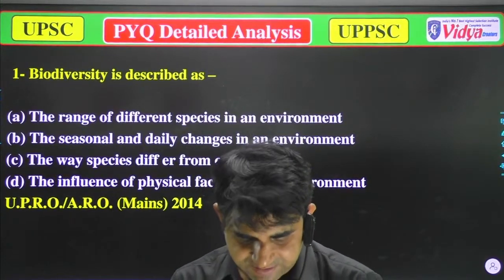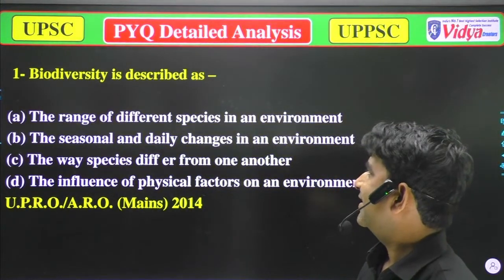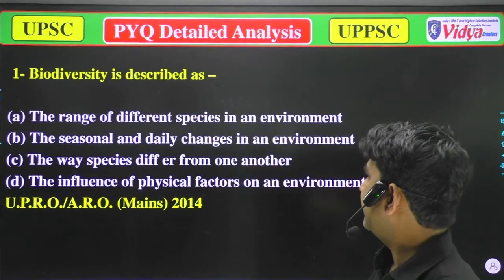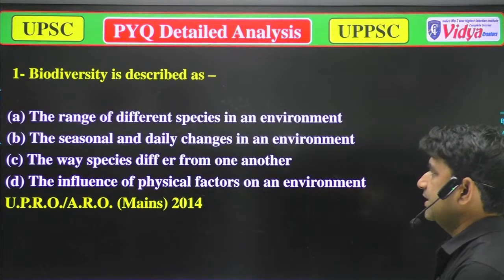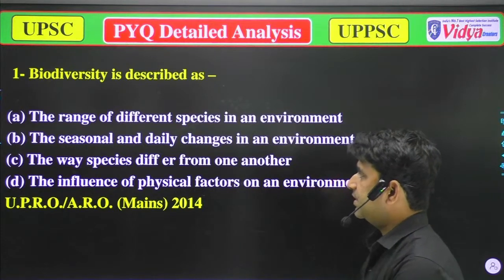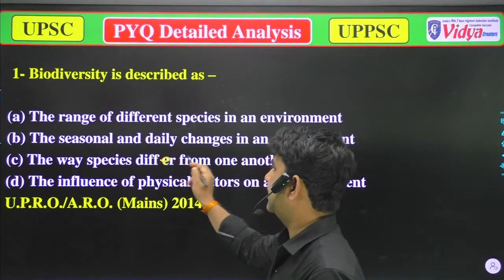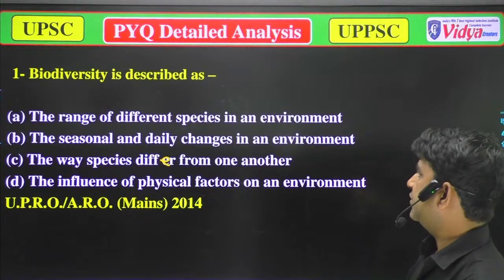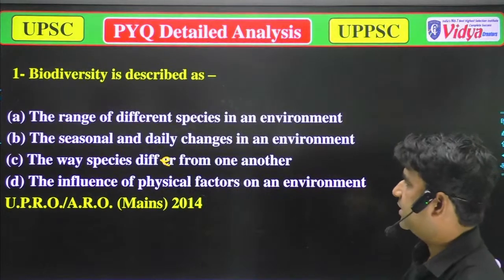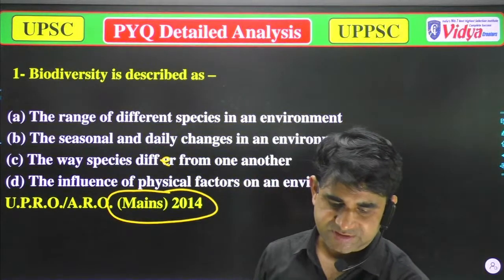Our options are: A, the range of different species in an environment; B, the seasonal and daily changes in an environment; C, the way species differ from one another; and D, the influence of physical factors on an environment. That question was asked in UPPSC RO ARO 2014.